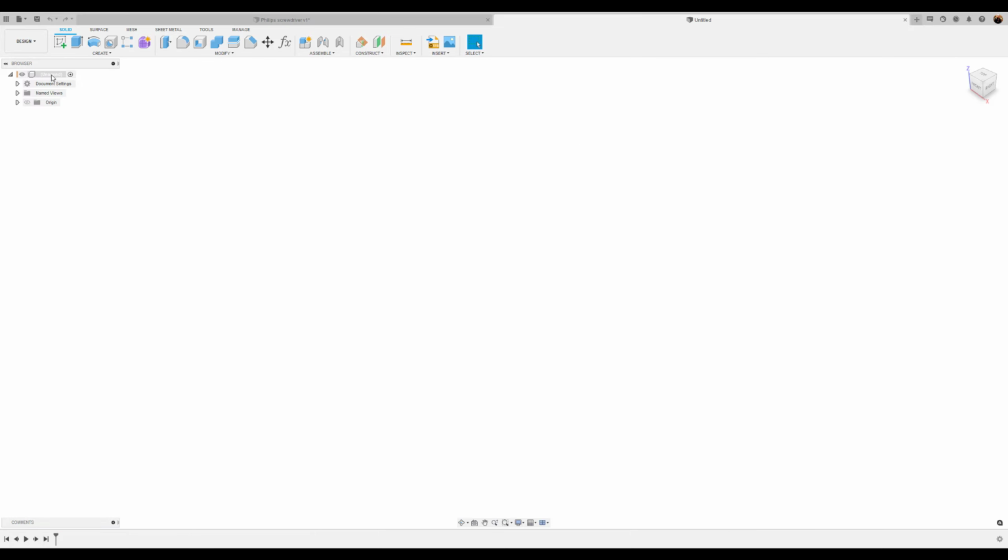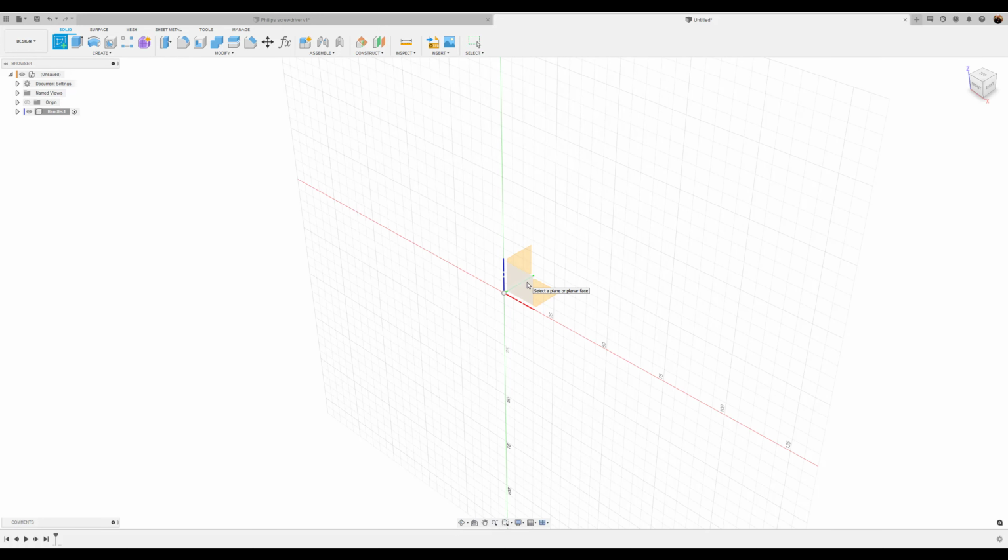First things first, let's go ahead and create a new component. We're going to label this handle. Okay. We're going to start a sketch. We're going to put it on the front plane.